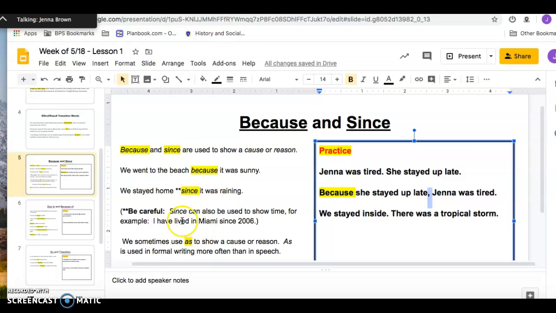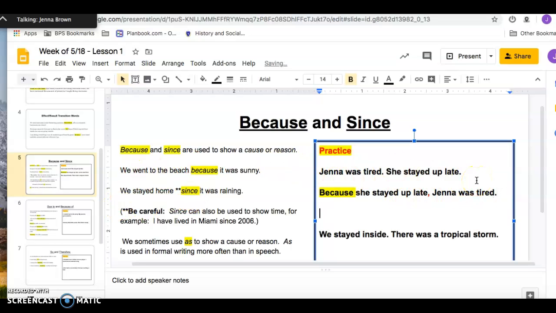I'm basically modeling. Actually, it's not modeled on this slide, but that's okay. I'm taking a structure and I'm modeling it, right? So I could also just copy this one right here. So I could say, Jenna was tired because she stayed up late, period, right? This word signals a relationship, the cause and effect relationship.